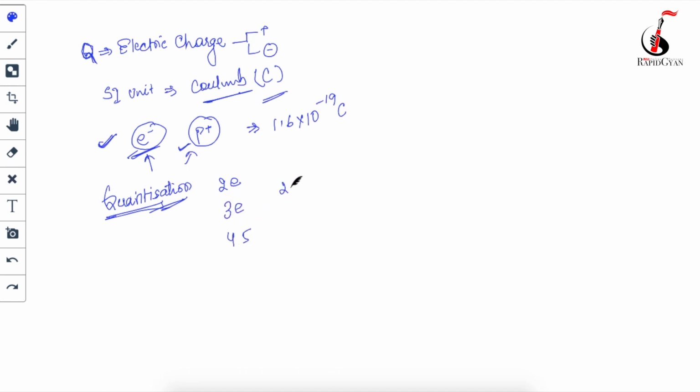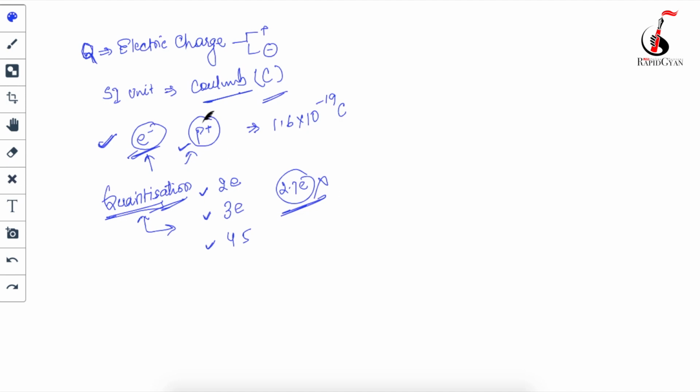It cannot be like 2.7e. This is not possible. It will always be a multiple of positive integers. So this phenomenon, or this property, is called quantization of the charges.